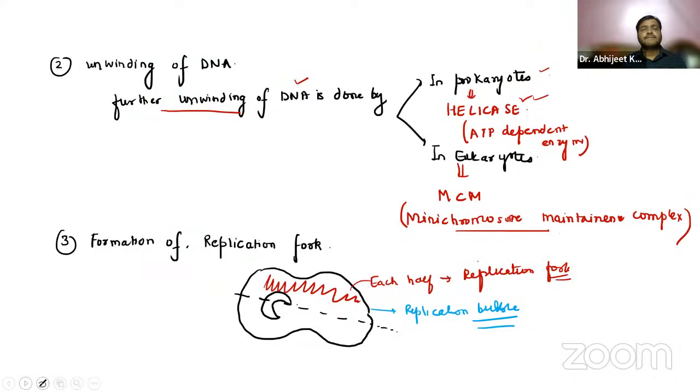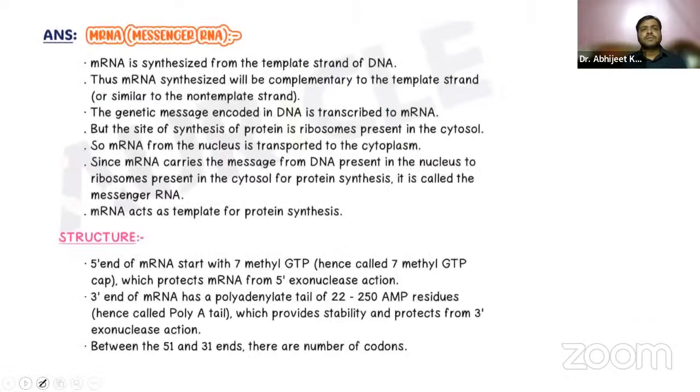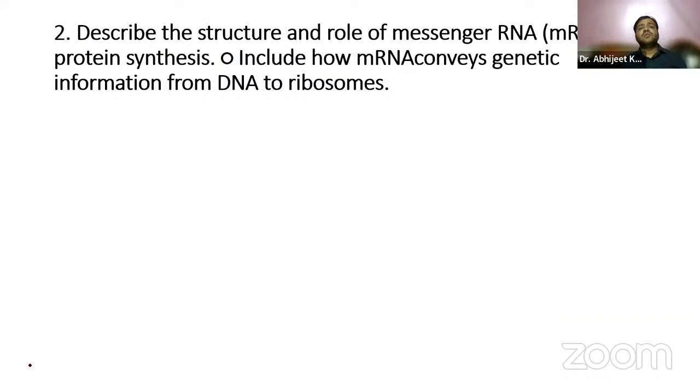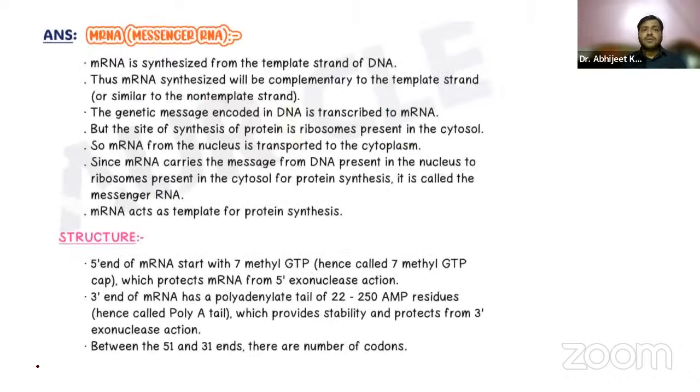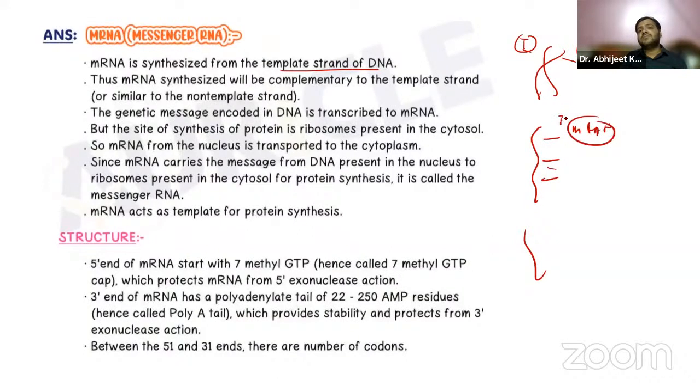We have discussed the DNA part also. Now the messenger RNA, guys, we have already discussed in detail in the last session. But over here, you just have to remember that the mRNA is synthesized from the template strand of DNA. The DNA has two strands and both can act as template, and from one template the mRNA is synthesized, which is called transcription, right?